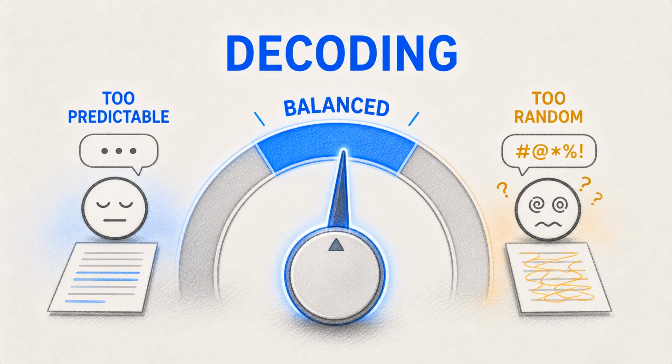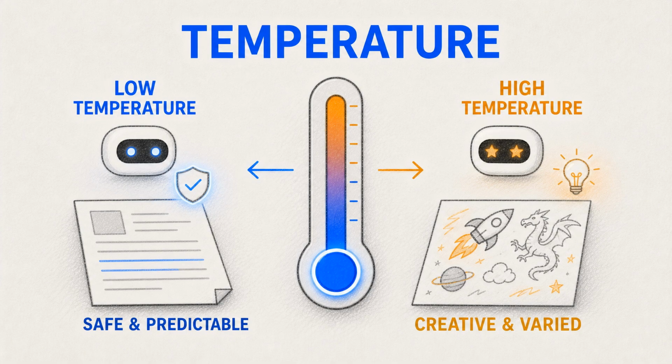After the model estimates possible next tokens, another step decides which token to actually output. This is called decoding. If the system always picked the most likely token, answers could become repetitive or dull. If it allowed too much randomness, answers could become strange or unreliable. One setting, often called temperature, affects how adventurous the selection is. Lower temperature usually makes the model choose safer, more predictable tokens. Higher temperature can make responses more varied and creative. It is like changing a storyteller from careful textbook mode to playful brainstorming mode.